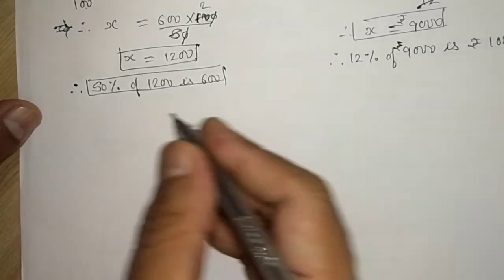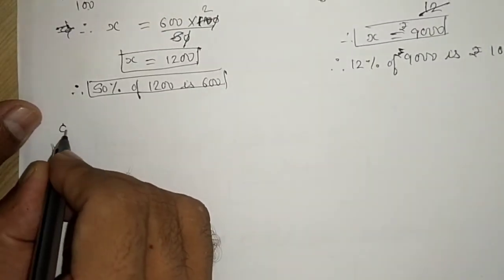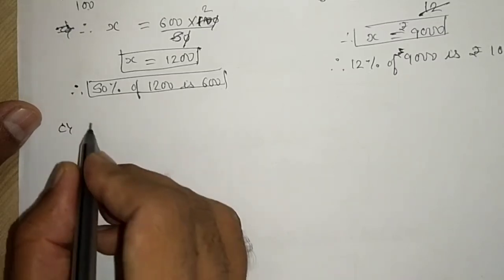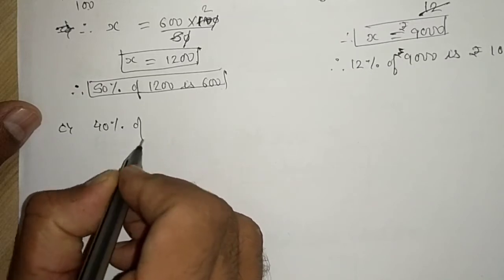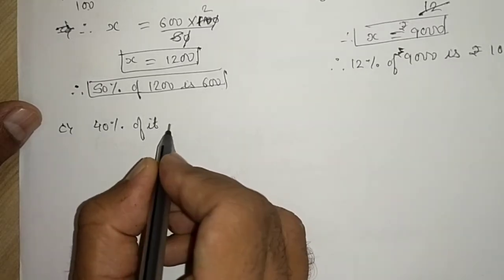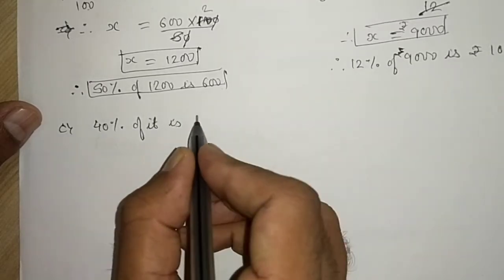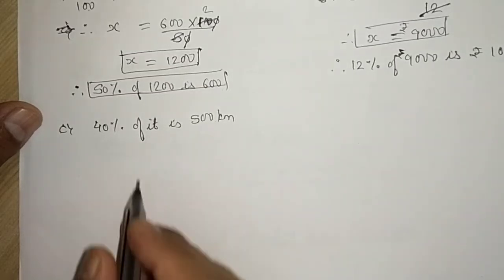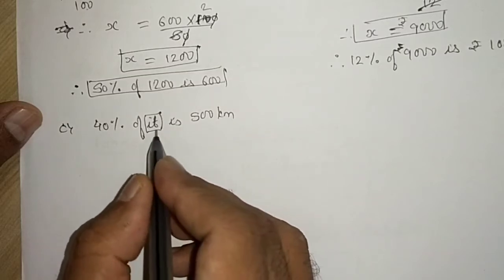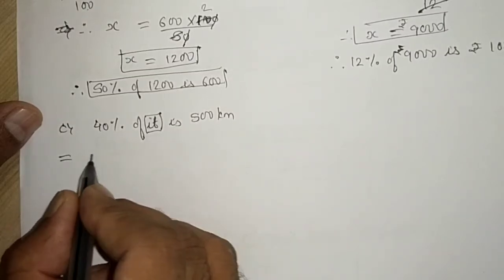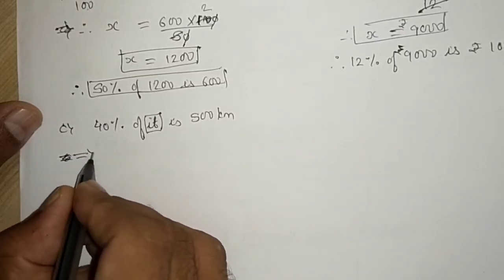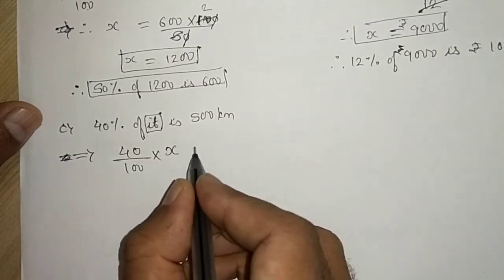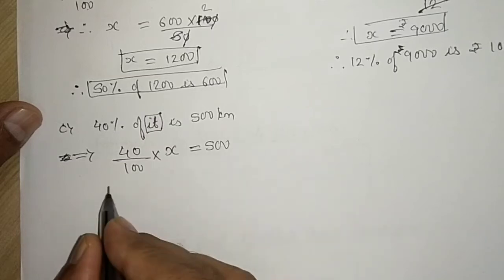Moving to third part. Third part says 40% of it is 500 kilometer. We don't know the whole quantity of kilometer, so we will take it as x. So we will write like this: 40 divided by 100 of x is equal to 500.